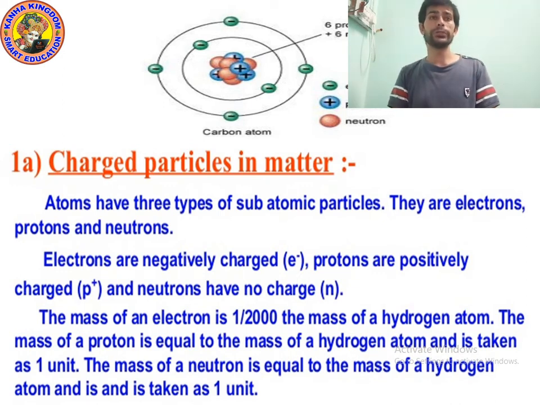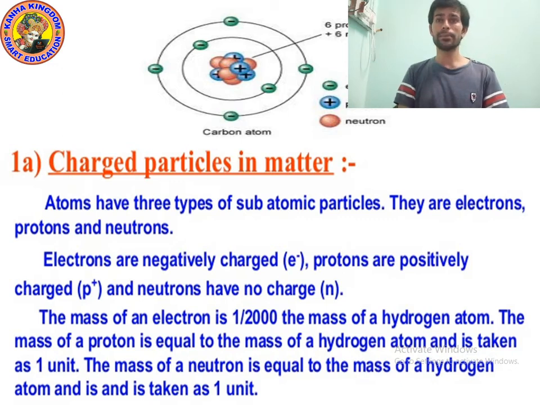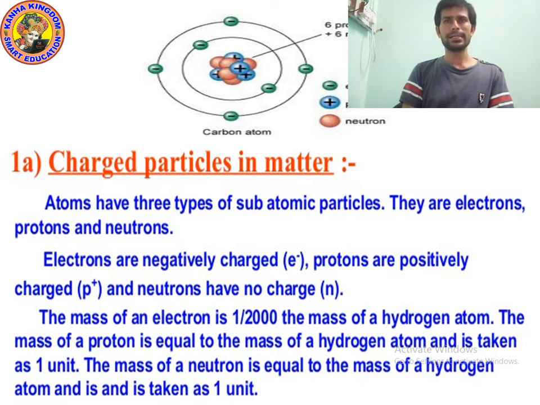Electron, proton and neutron are known as subatomic particles. I hope you understood. So an atom has three types of subatomic particles: electron, proton and neutron. Electrons are negatively charged, protons are positively charged, neutron has no charge. I already told you. Next point.